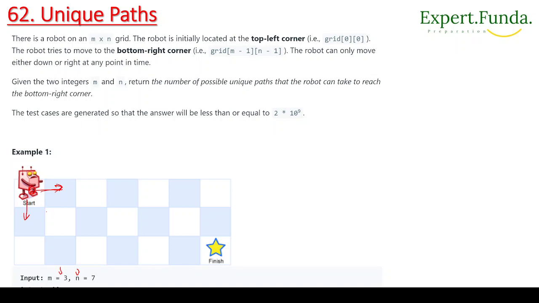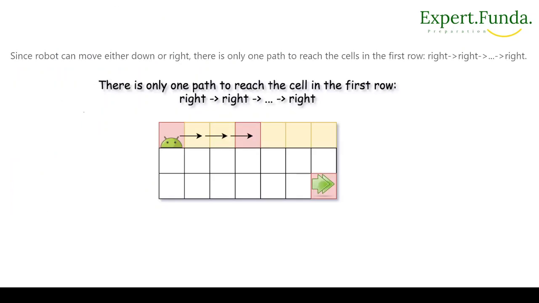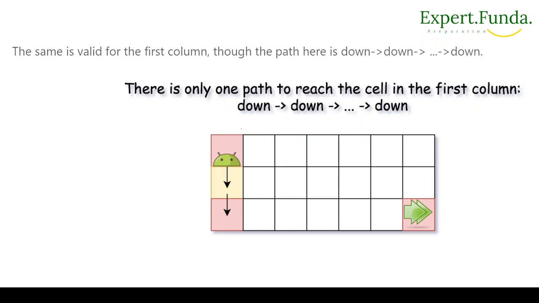Since the robot can move either downside or right side, there is only one path to reach any cell in the first row, that is, always moving right. The same is valid for the first column: there is only one path, that is down. Either he will go like this or downside, as I told you.